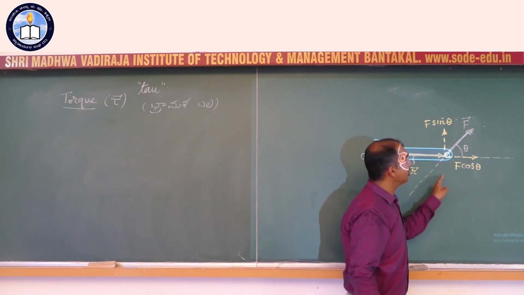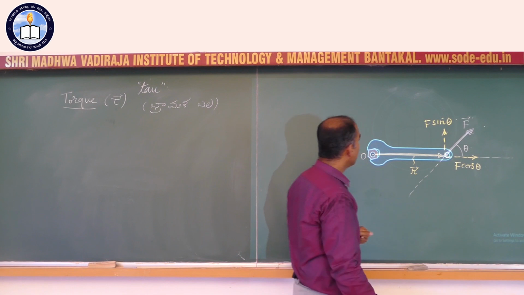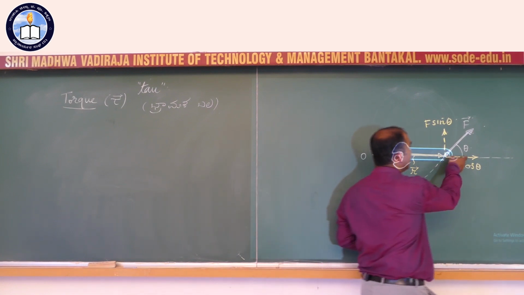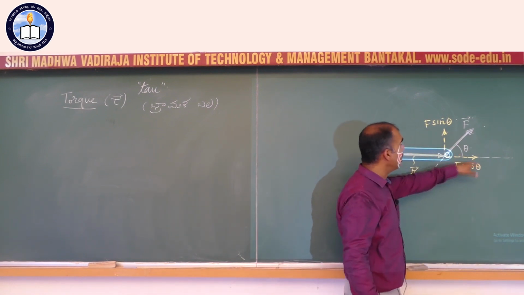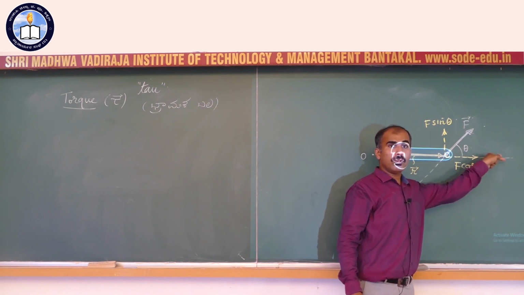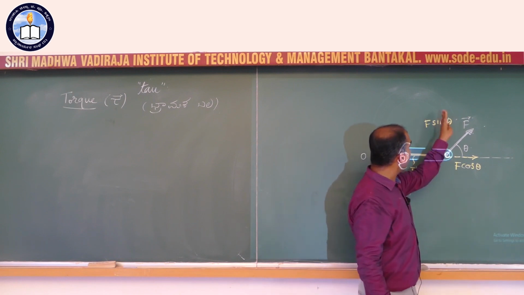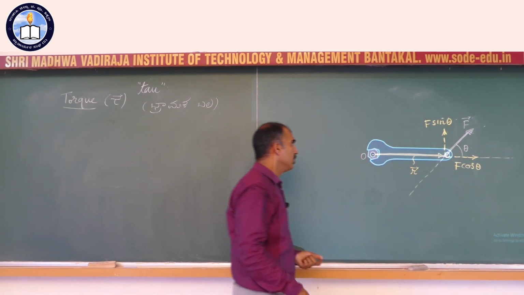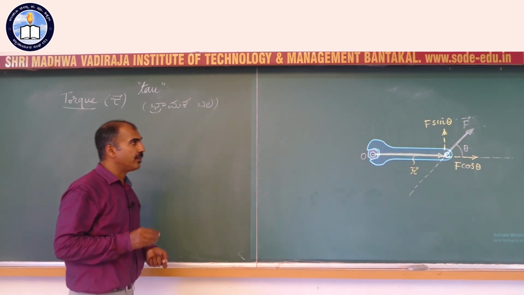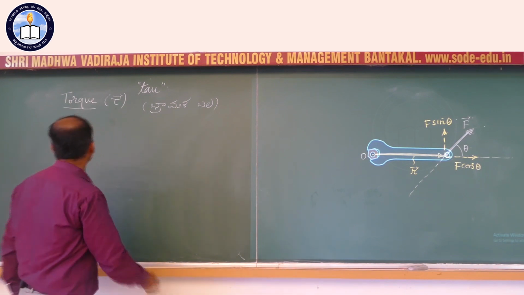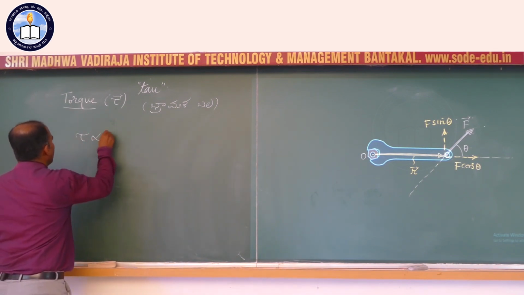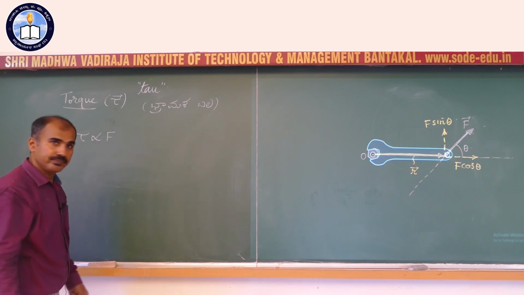Greater torque implies greater force F. Greater torque also means greater angle theta. Of course, this theta should neither be 0 nor 180 degrees. So when it is 90 degrees, you will have maximum torque. So therefore, the torque of a force depends on three parameters. Torque tau should depend on force, no doubt about that.